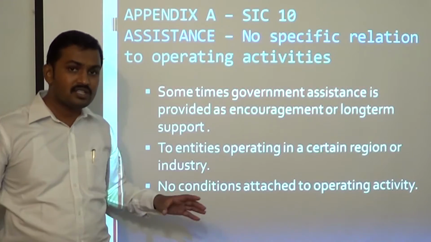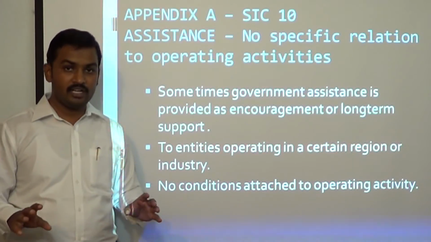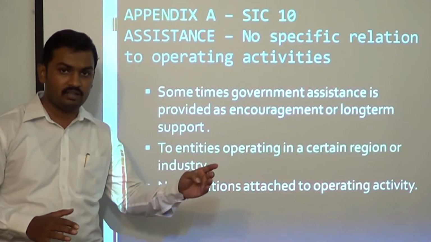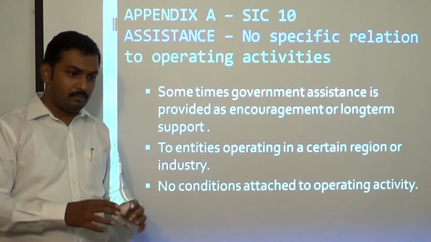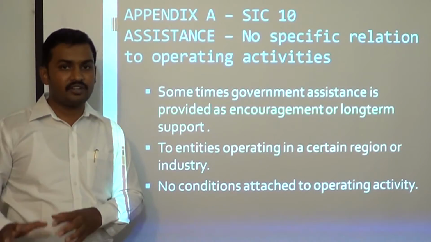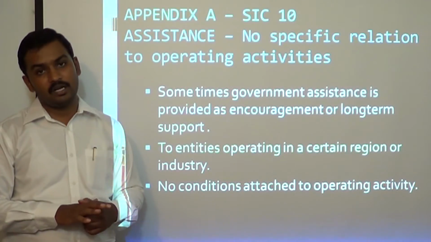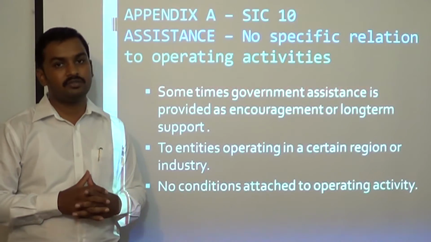So to remove this confusion, the Standards Interpretation Committee and Appendix A clearly provide that even though there are no conditions attached to operating activity, you still have to treat such grants as deferred income and amortize them to the P&L account, even though they may not satisfy part of the definition of a government grant.